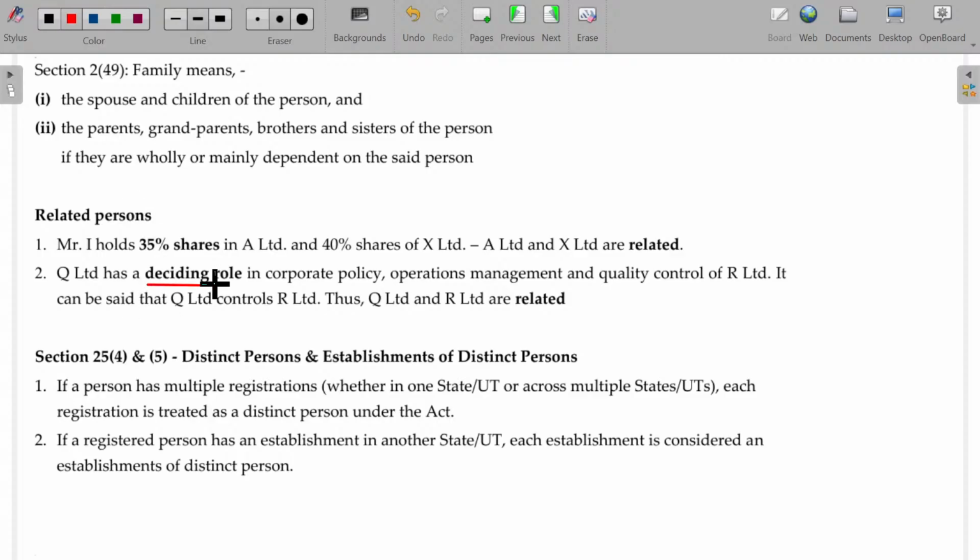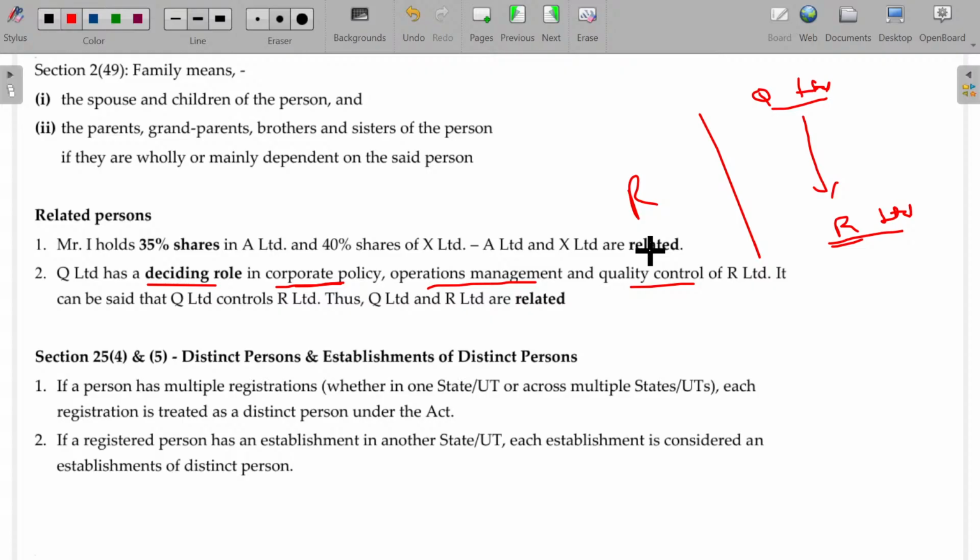Q Limited has a deciding role in corporate policy, operations management, and quality control of R Limited. Now, it is not due to shareholding, but controlling rights. Control means somehow influencing the decision of the other company. So here, Q Limited has a deciding role in corporate policy, operations management, and quality control of R Limited. In this case, these two are called related persons. Is that clear?